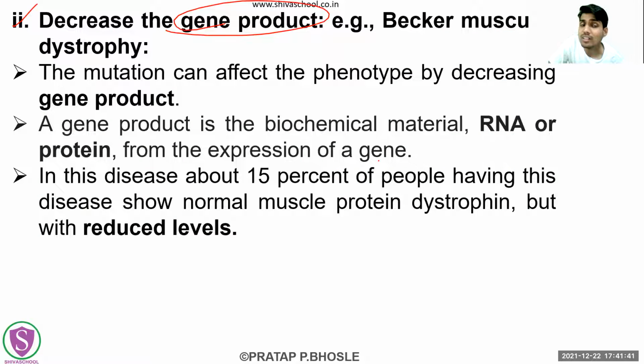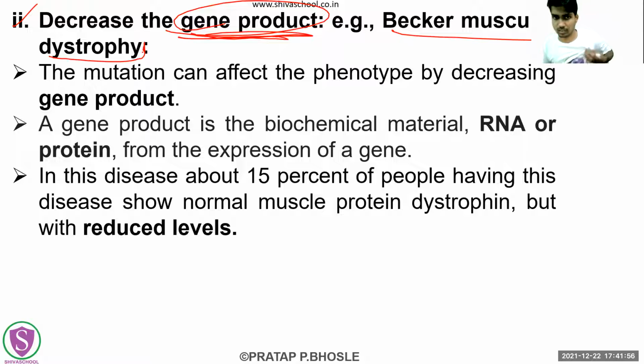Now the second is what? It can also decrease the gene product. That point mutation or that missense mutation can also decrease the gene product. Okay, what is the example? Becker muscular dystrophy. Give the example in front of it only, because out of 5 marks, the example will carry at least one or one and a half marks overall.